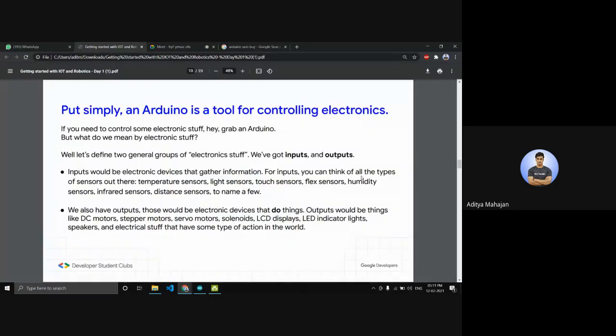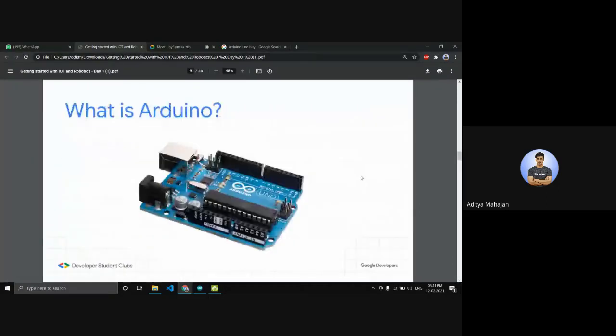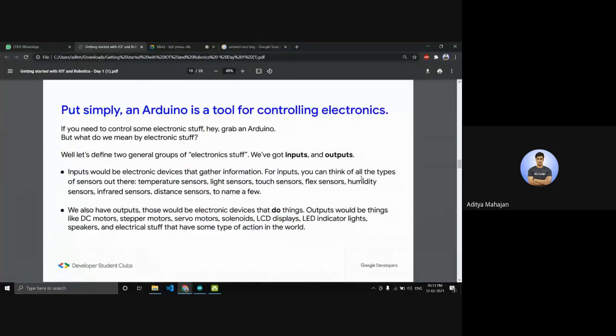So what is an Arduino? Put simply, Arduino is a tool for controlling electronics, right? So if you need to control some electronic stuff, grab an Arduino. It's as simple as that. But what exactly do you mean by electronic stuff? Now, in electronic stuff, there are two major groups. Okay, so there's inputs and outputs.